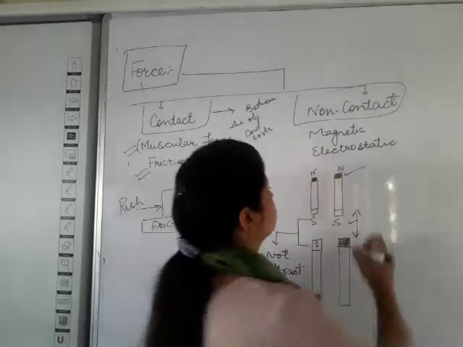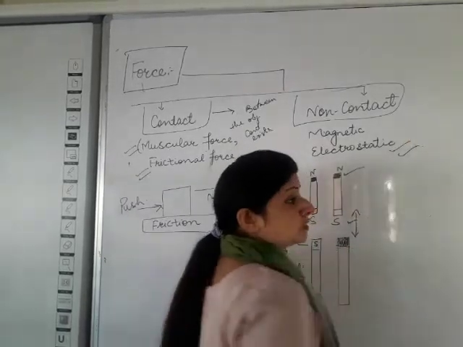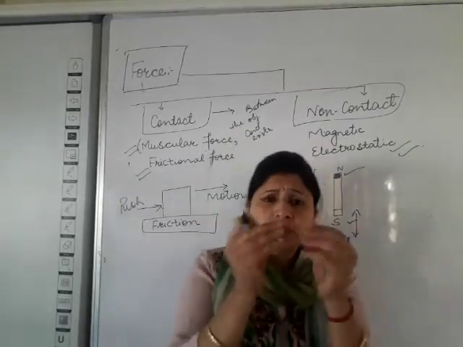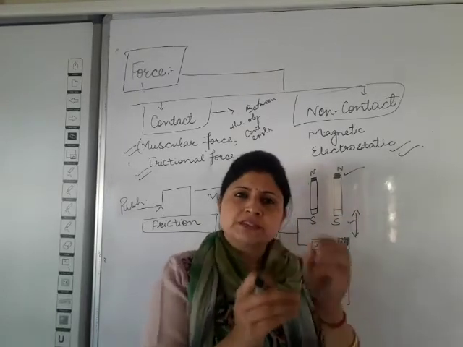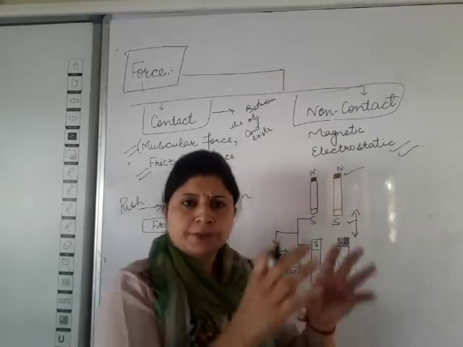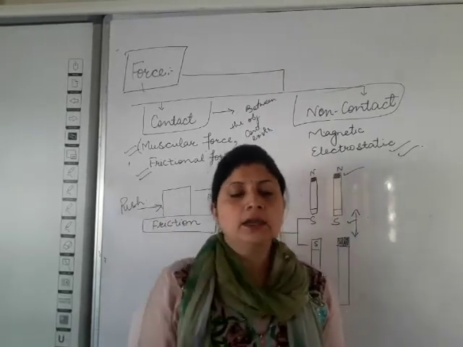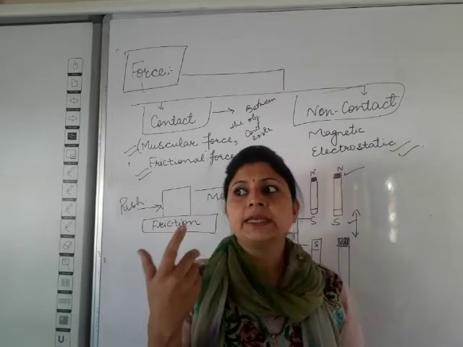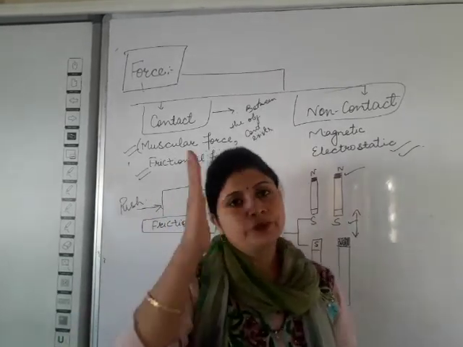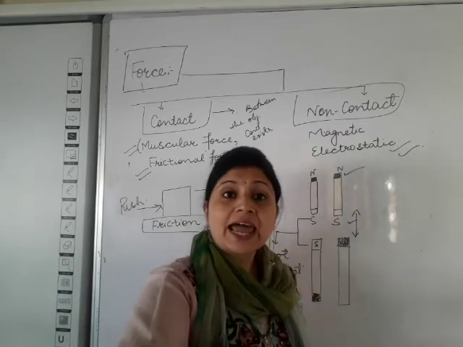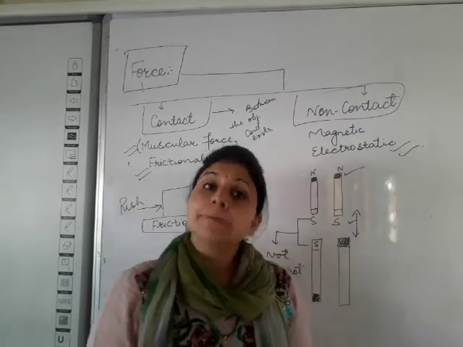The same thing happens in electrostatic force. Take a small piece of paper and cut it into very small pieces. Just spread it and take a scale or comb or any straw which you use for juice. Rub it with your hair and try to attract these small pieces of paper.